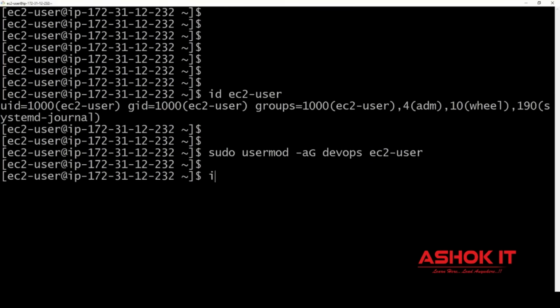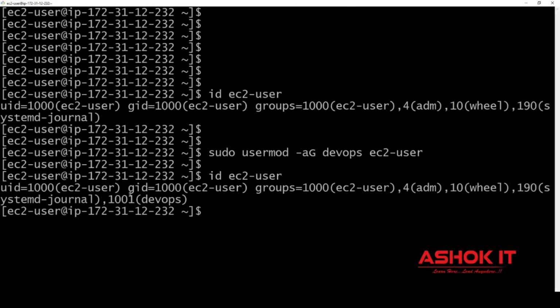Okay. Now check id ec2-user. What is the purpose of id ec2-user? To display user information: what is the username, what is the user ID, and this user belongs to how many groups. id space ec2-user. Now can you see EC2 user is a part of the DevOps group also now? Yes, sir. Yes, now EC2 user is part of the DevOps group. So similarly, you can add users to the group.